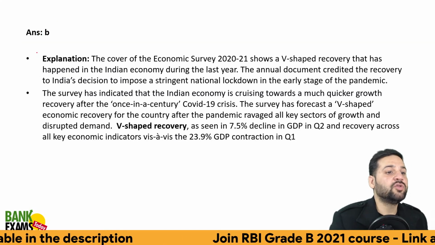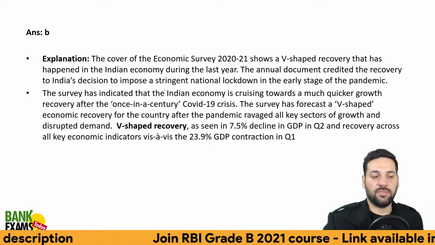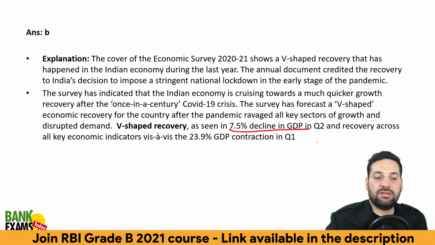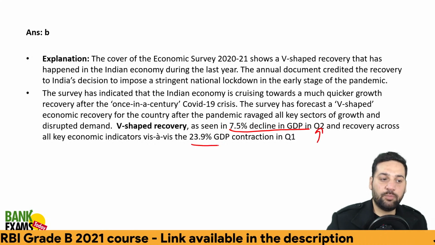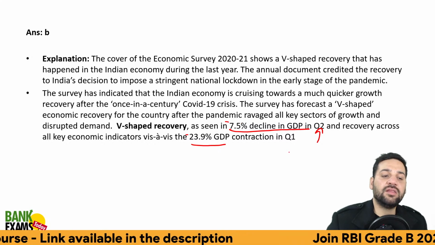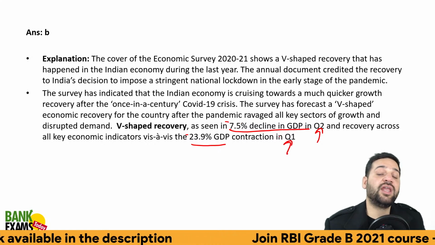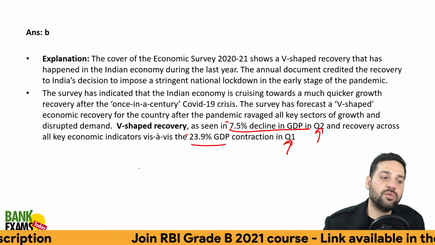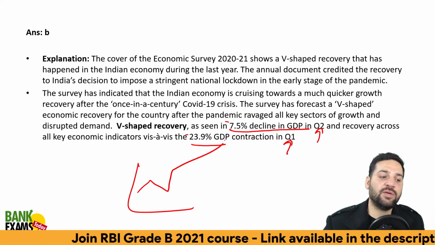V-shaped recovery. Our economy was down, with a 7.5% decline in GDP in the second quarter, and 23.9% negative growth in the first quarter. But we are expecting 11% growth in 2021, and that is why we are expecting a V-shaped recovery.